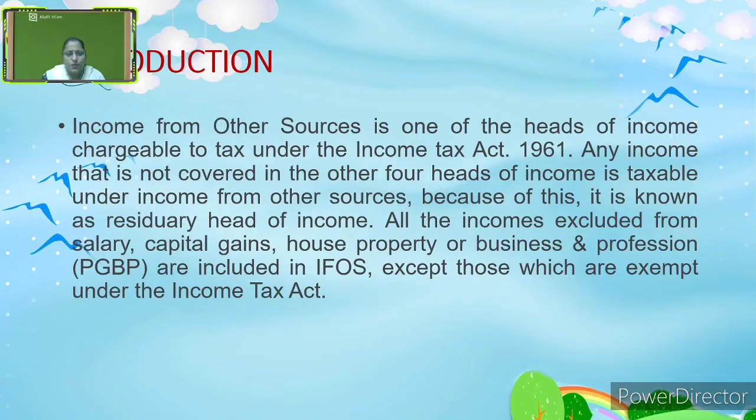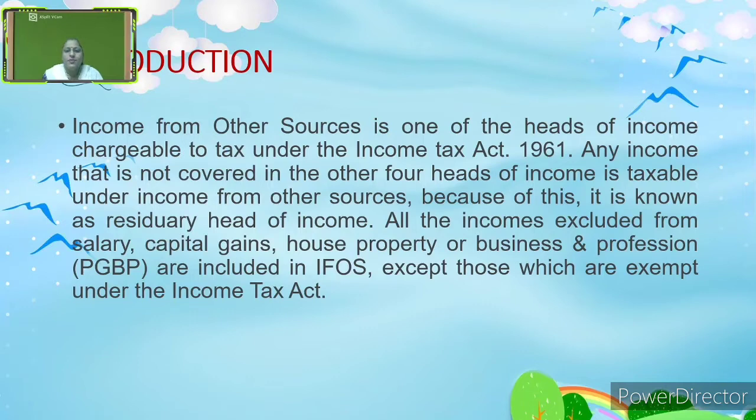All the incomes excluded from salary, capital gains, house property or business and profession are included in income from other sources, except those which are exempt under the Income Tax Act. Here, in the introduction part, we can understand that income from other sources is the fifth important head under the income tax.